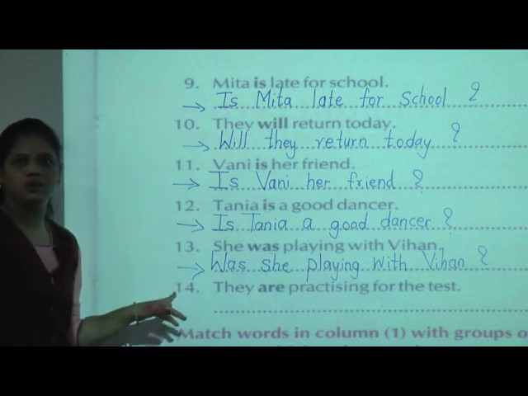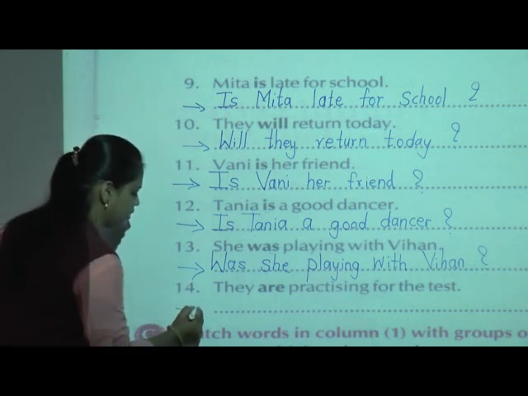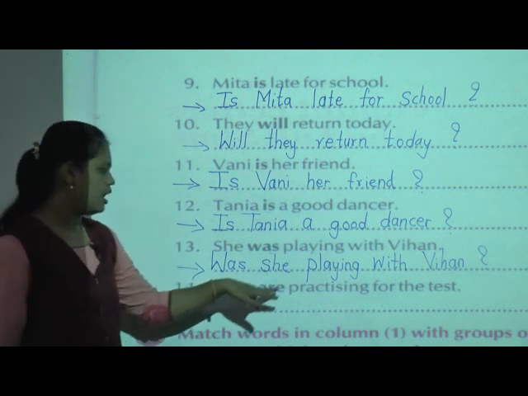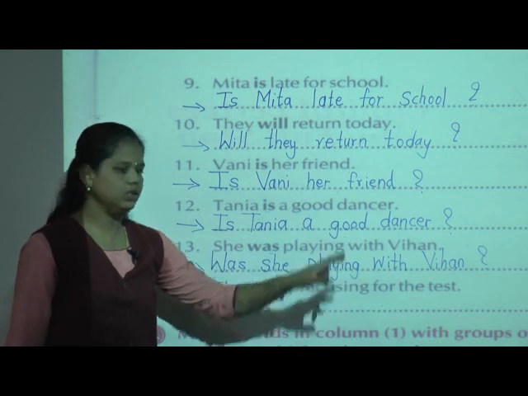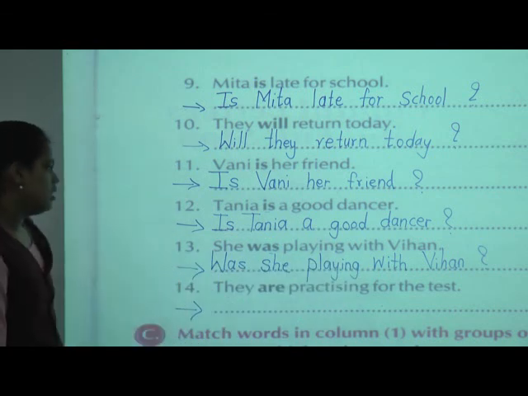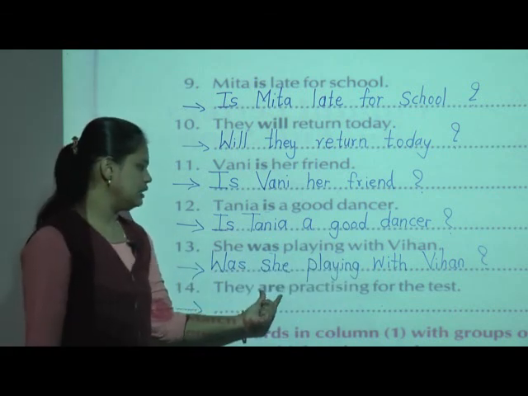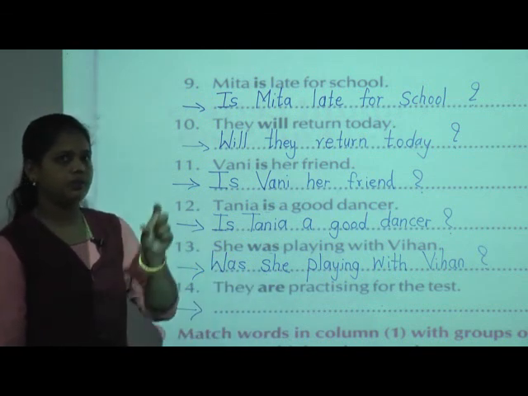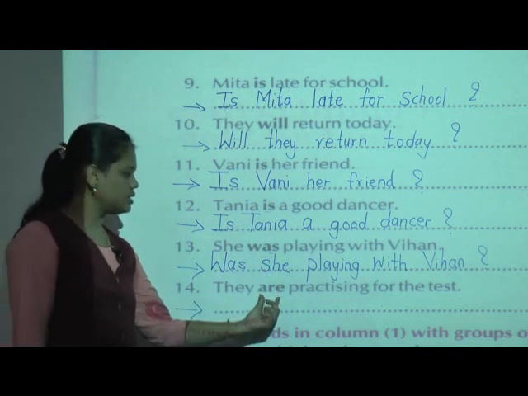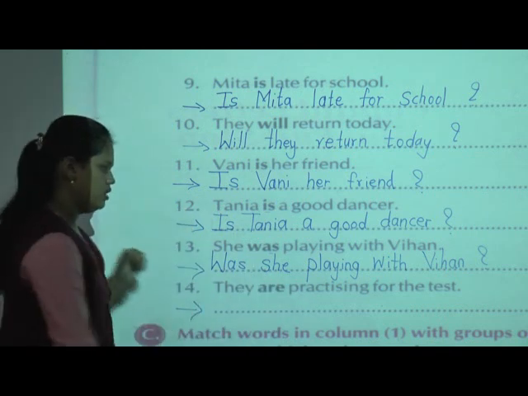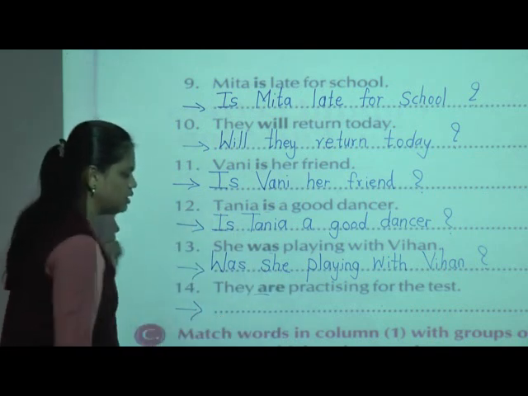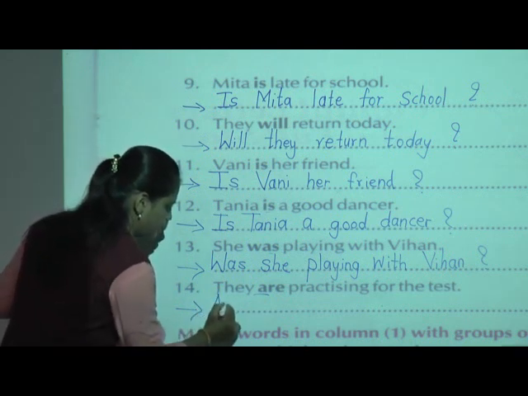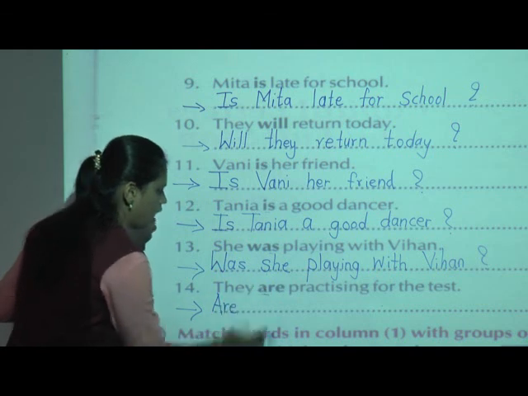Now last but not the least in the example, the 14th one: They are practicing for the test. Now here we can see this word is given in bold. So we have to put this "are" first. Now "a" is given in small letter. What to do? We have to write the first letter as a capital A.